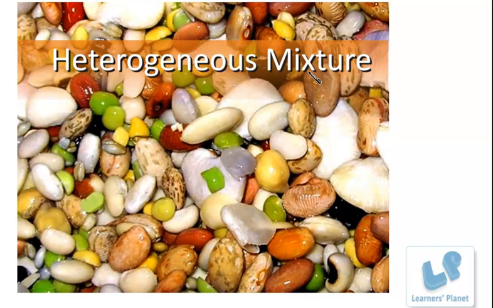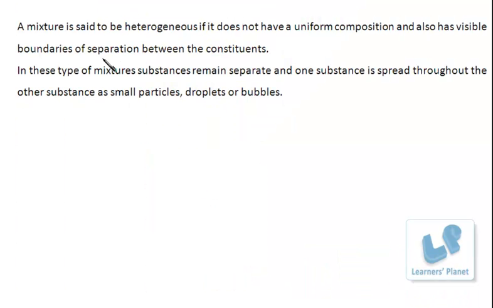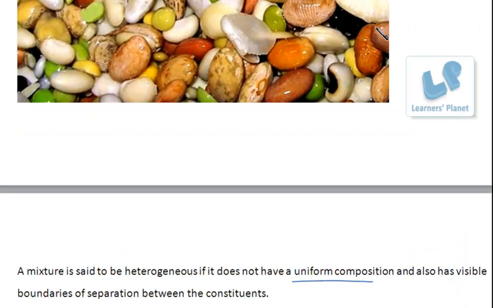So this is what this picture is depicting, a heterogeneous mixture. Mixtures of, say, rocks, pebbles, stones, and many other things. A mixture is said to be heterogeneous if it does not have uniform composition. You can see the picture over here.